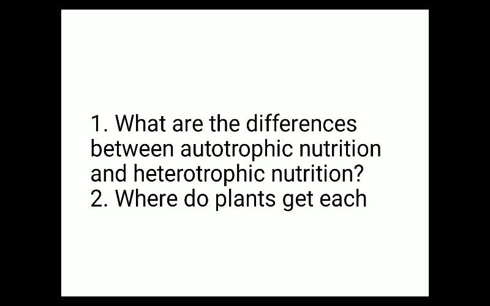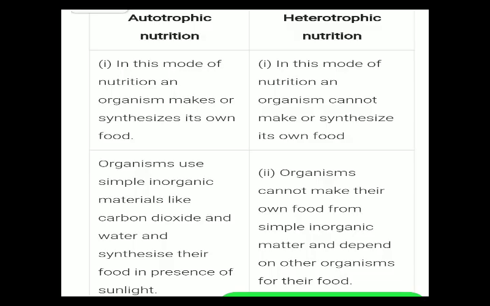Next question is, what are the differences between autotrophic nutrition and heterotrophic nutrition? The basic difference is, in autotrophic nutrition, an organism makes or synthesizes its own food, but in heterotrophic nutrition, organisms cannot synthesize their own food.